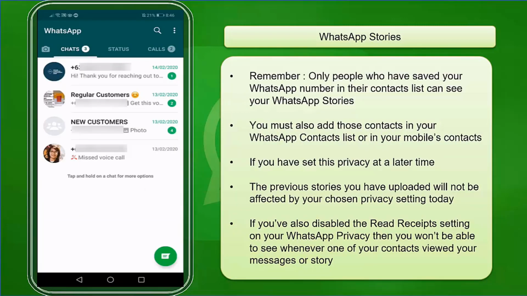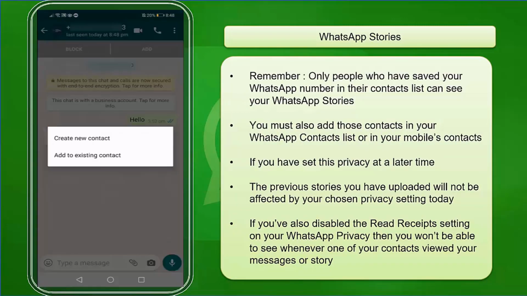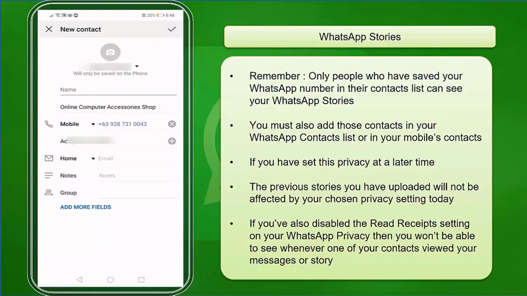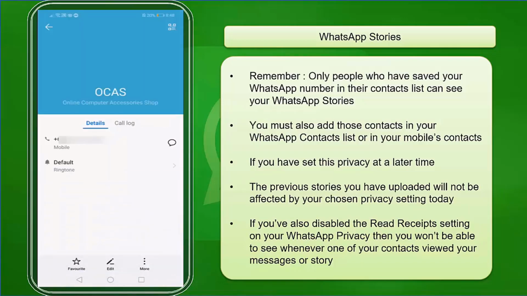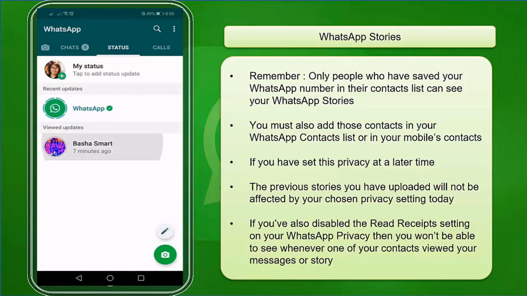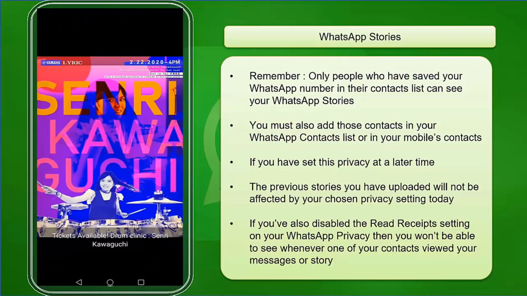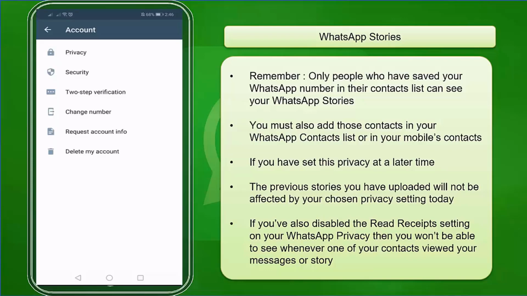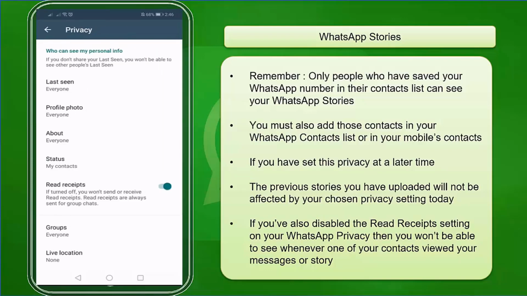Remember that only people who have saved your WhatsApp number in their WhatsApp contacts list can see your WhatsApp stories. And you must also add those contacts in your WhatsApp contacts list or in your mobile's contacts. You can even set the privacy setting for your WhatsApp stories on who can see your stories. If you have set this privacy at a later time, the previous stories that you have uploaded will not be affected by your chosen privacy setting today. If you have done the same, and you've also disabled the Read Receipts setting on your WhatsApp privacy, then you won't be able to see whenever one of your contacts has viewed your messages or story.